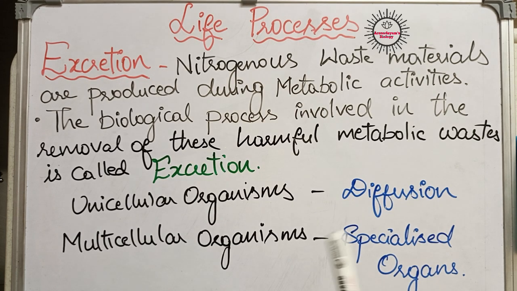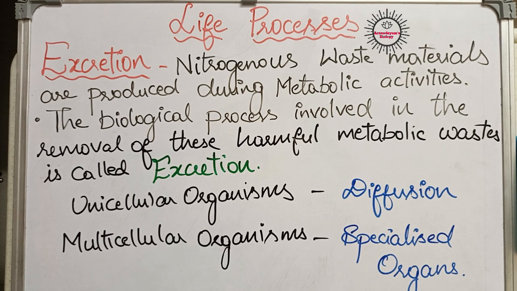Very simple. But in multicellular organisms like us, diffusion is not enough to pass out all the nitrogenous waste materials. So in multicellular organisms like birds, mammals, fishes, amphibians, reptiles, even insects, in all these organisms some specialized organs are present for the removal of these waste materials.